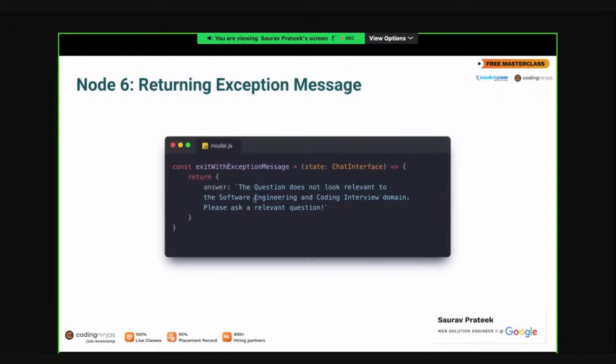So if it says your question does not look relevant, the user has this in mind: this is a chatbot which is only trained for SWE and coding interview questions. And if I'm asking anything irrelevant, then this is what I get in return. That's how they will understand that it's better to ask questions related to SWE and coding interviews. So it's not an error from the LLM, it's an error from my end, because my question is not making sense. Okay,